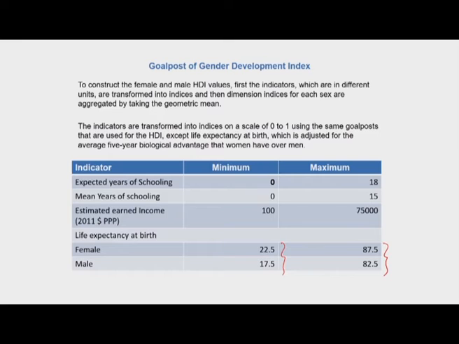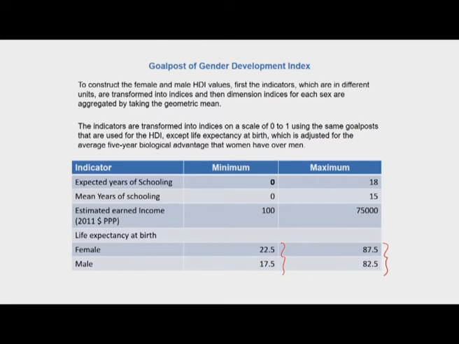The goalposts are relatively higher for females than males. So in the minimum, females live on an average 5 years more than males, and in the maximum also the number of years by which the female population is supposed to live longer than male is just about 5 years.